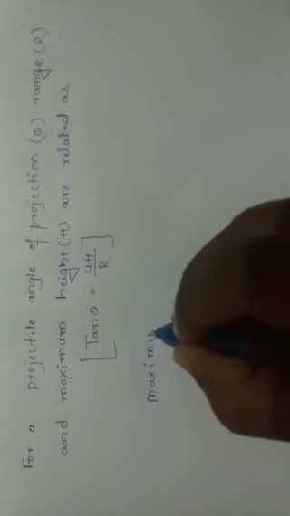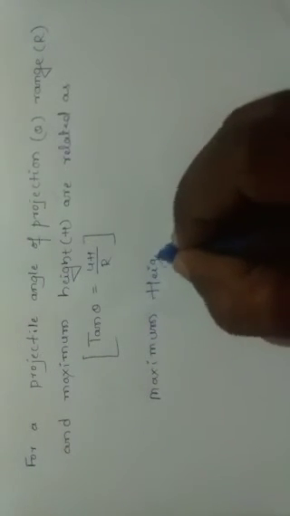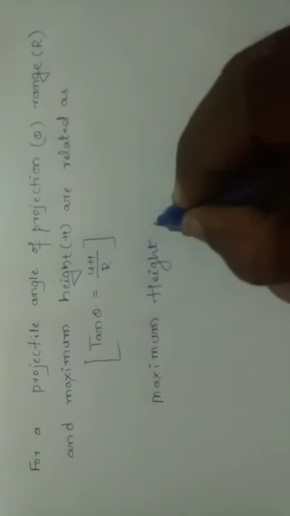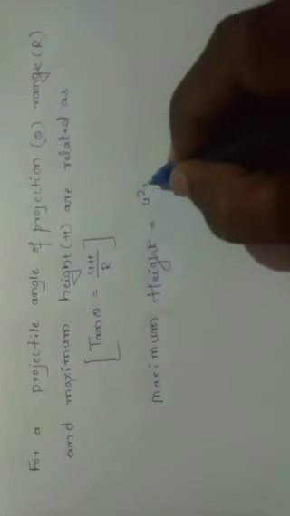The maximum height formula is u square sine square theta divided by 2g.